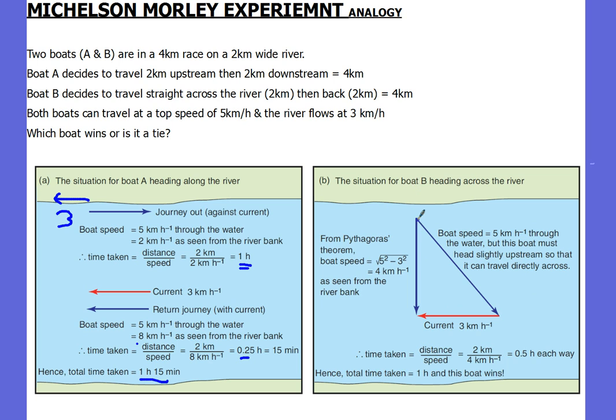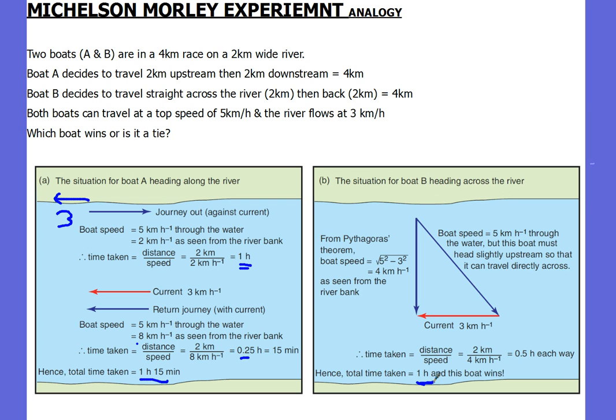So relative to the bank, that boat's travelling at 4 kilometres per hour this way, and because it's a symmetrical journey, it'll be travelling at 4 kilometres per hour back again. So the time taken is distance over speed. The one direction journey is 2 kilometres divided by 4 kilometres per hour. It's half an hour each way. So in fact, this boat that's travelling across the current and then back again will travel only 1 hour for the whole journey. Therefore, it's going to win the race.